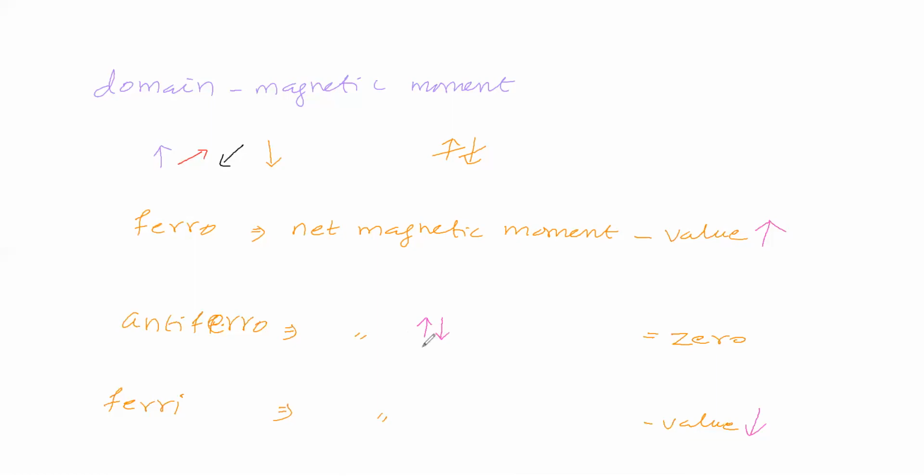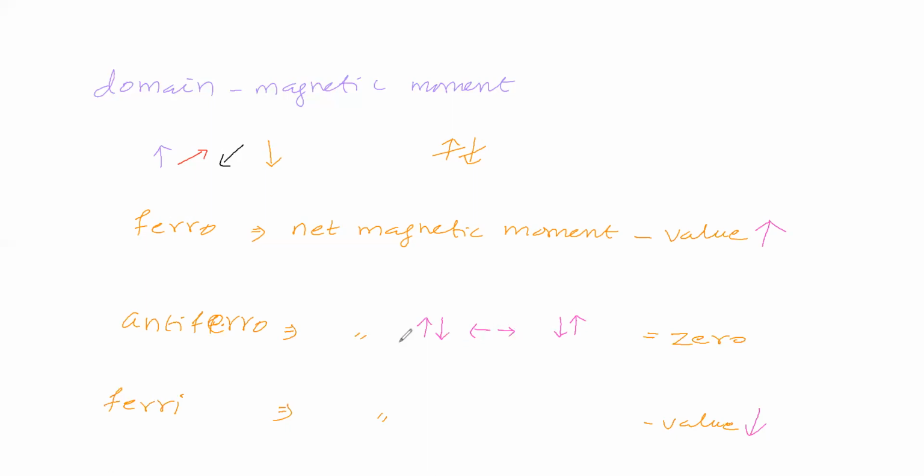One domain in this direction means certainly another domain in the opposite direction. So the domains are arranged exactly equal and opposite.